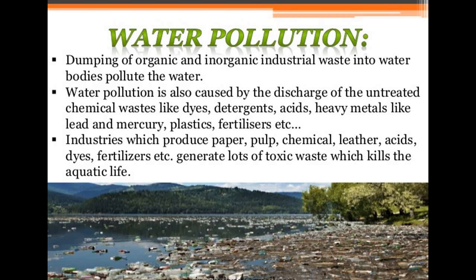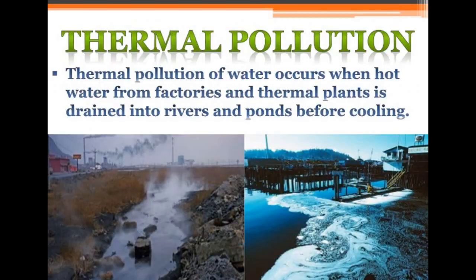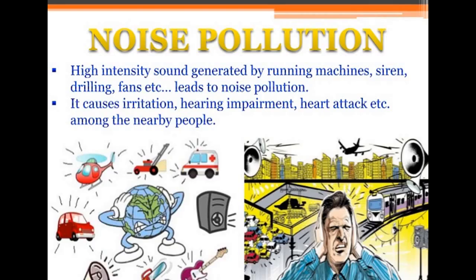Industries which produce paper, pulp, chemicals, leather, acid, dyes, and fertilizers generate a lot of toxic waste which kills aquatic life. Now there is another type, which is thermal pollution of water. Thermal pollution of water occurs when hot water from factories and thermal plants is drained into rivers and ponds before cooling, and eventually creates this kind of thermal pollution.